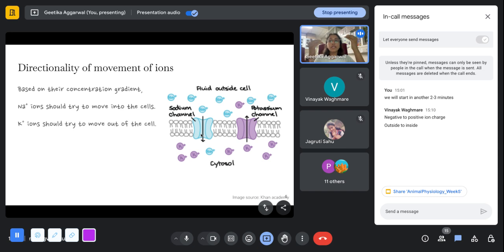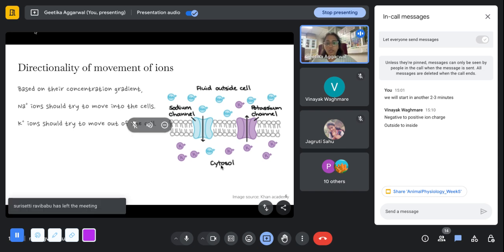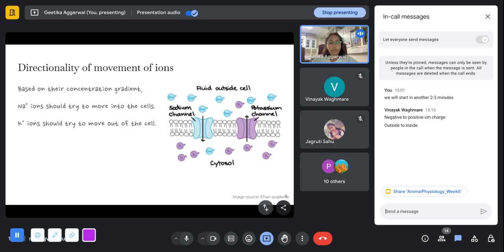These channels provide a hydrophilic environment throughout from which the ions can move. Okay. So for the ions to move, they need the channel to be hydrophilic throughout the length of the cell membrane. So that is why we need these protein channels for the movement of ions like sodium and potassium.